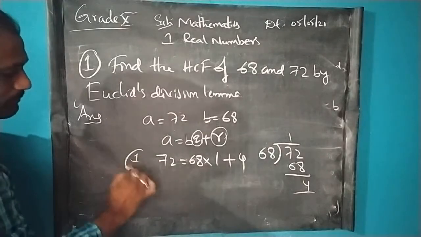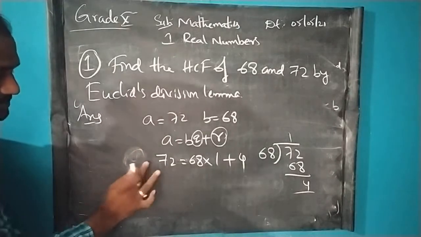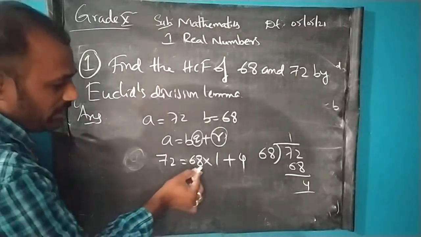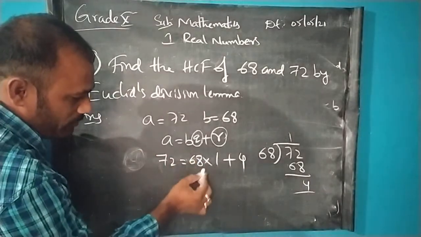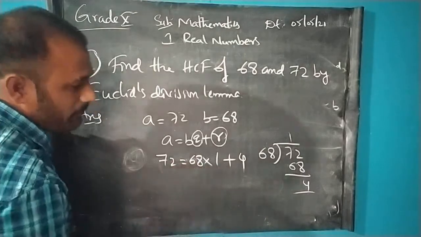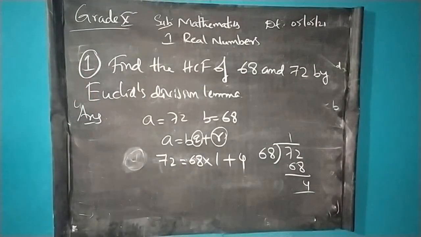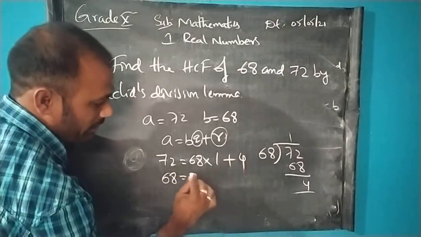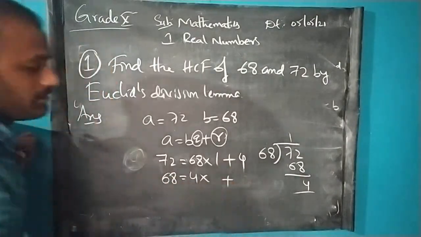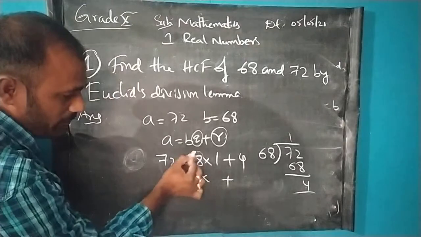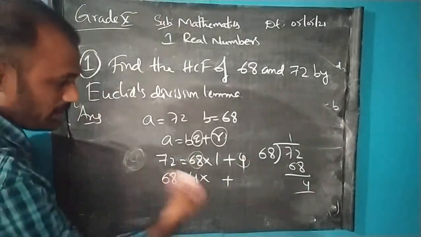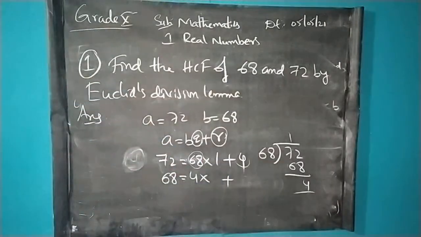Of course, there is no need of mentioning the steps here, but for understanding, this is the first line. Next, whatever number we have obtained here, we need to take into consideration. Now, whatever the B number is, you have to take that number, 68, equals remainder into something plus something. So observe the procedure here. Whatever the B value is will come here, and the remainder we have to take here. This is the procedure.